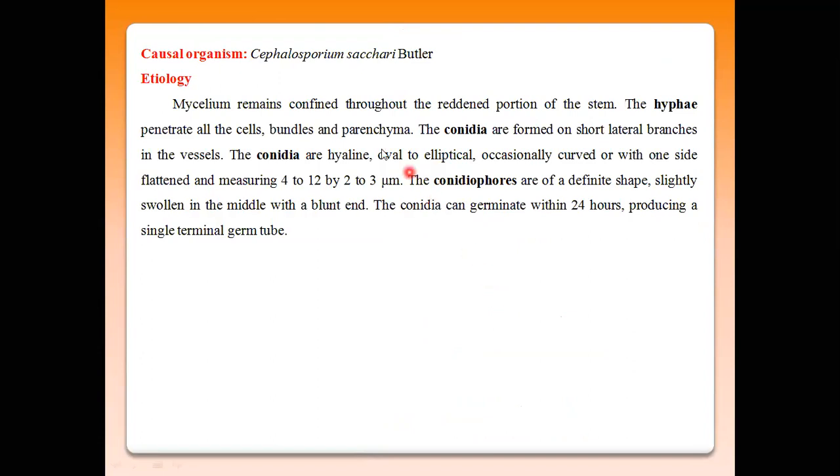Then the causal organism is Cephalosporium sacchari. Then etiology. In this case, Cephalosporium sacchari reproduces asexual spores, known as conidia.